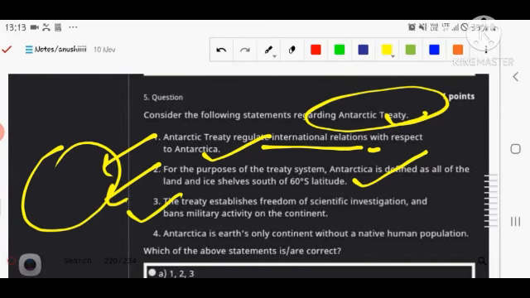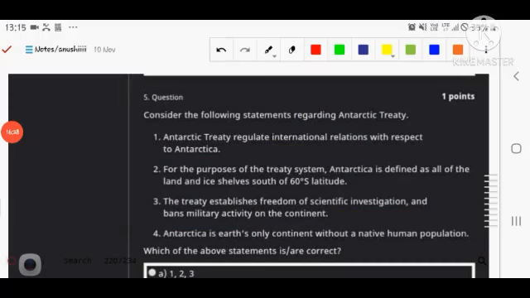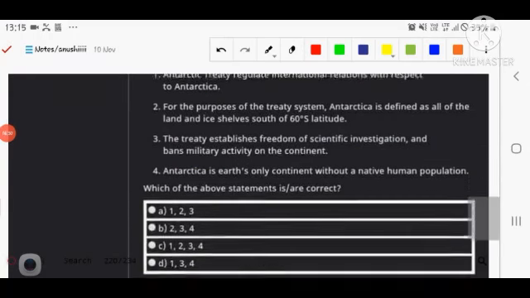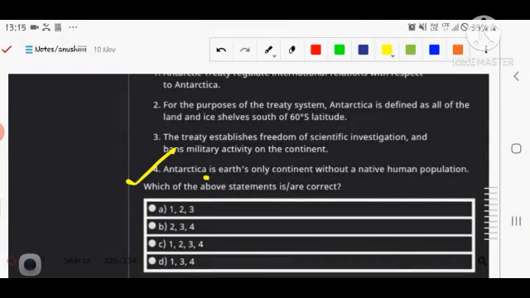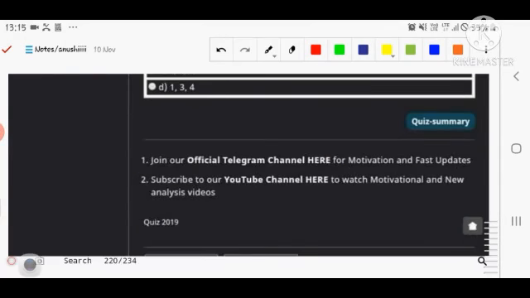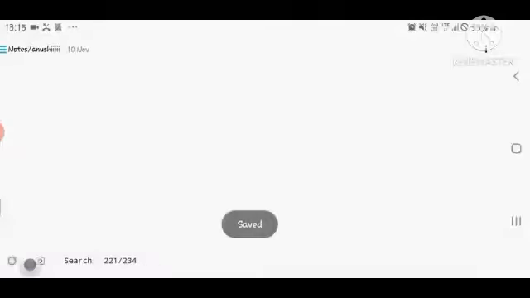Third, the treaty established freedom of scientific investigation and banned military bases on the continent. Fourth, Antarctica is the Earth's only continent without a native human population. Is it right? So you have to choose the right option here.